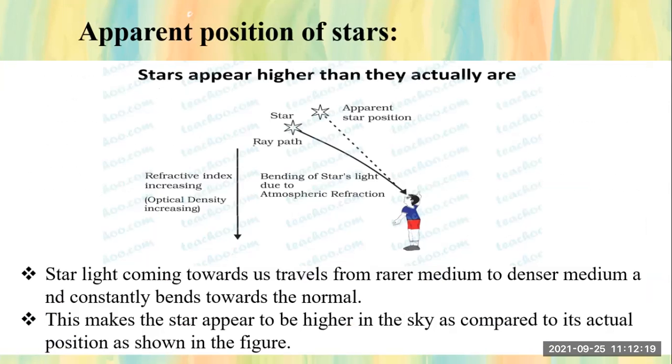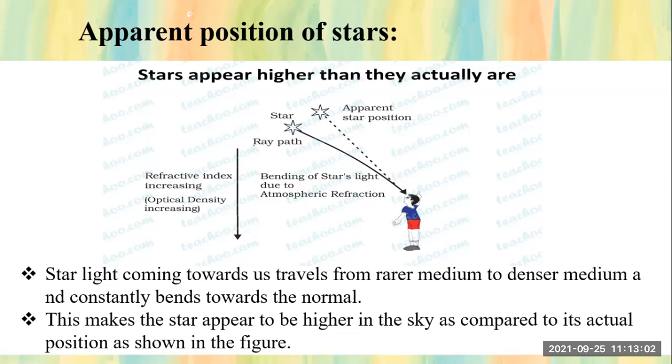Now, due to this, we are going to learn what is the apparent position of a star. Now see students, I'll explain how the twinkling of stars actually happens, but before that I'm going to explain what the apparent position of the stars is. Now see students, stars appear higher than the actual one. Whatever stars we see, they are not actually at that same position. They are at a different position. What we see is that the stars appear higher than the actual one.